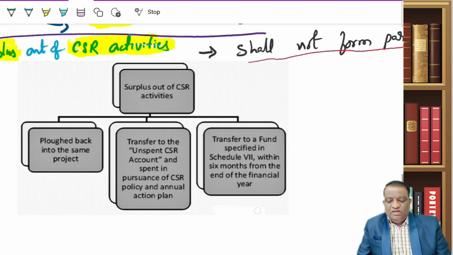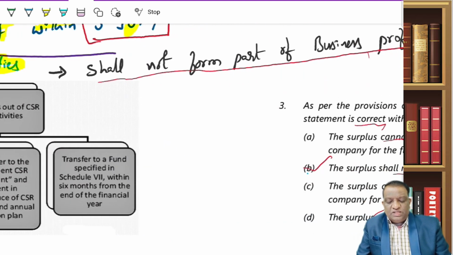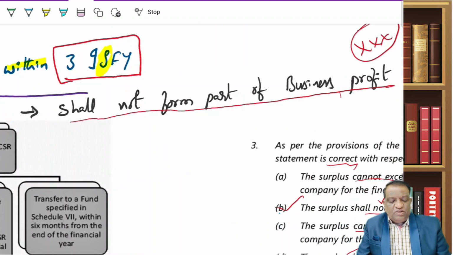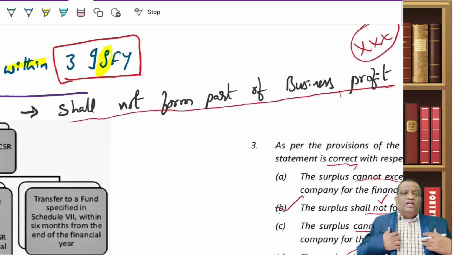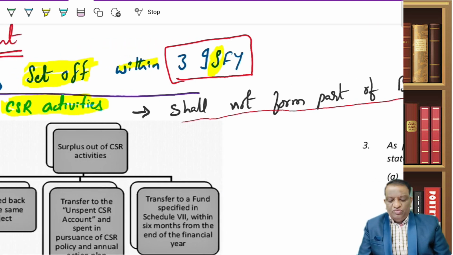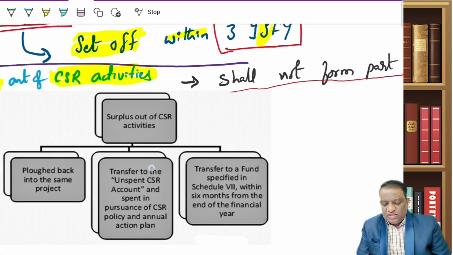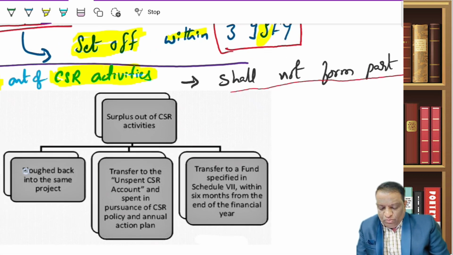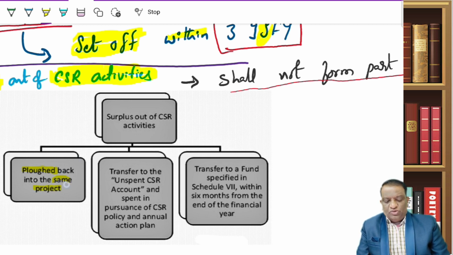Now, if I am not going to treat it as a business profit, if it were business profit, I could have used it for declaring dividend and other purposes. But when it is not my business profit, but there is a surplus, what do I do with that? These are the 3 things they are asking you to do. One is plough it back, that is, use it for the same project. Wherever you have earned it, divert that money back to the project.